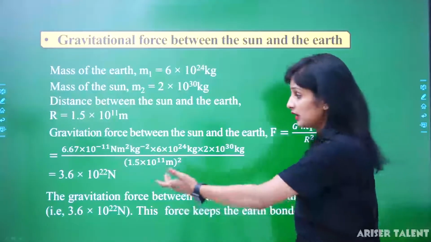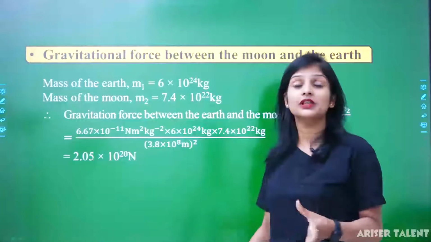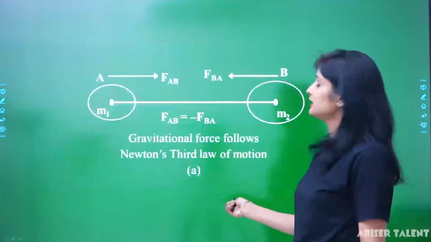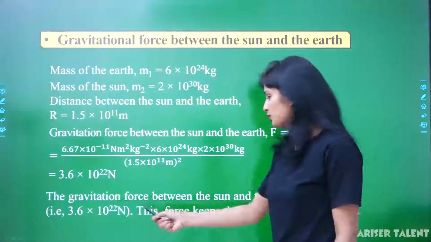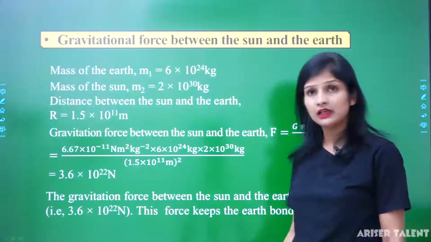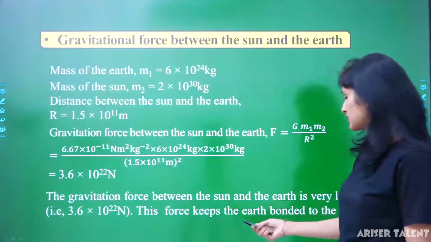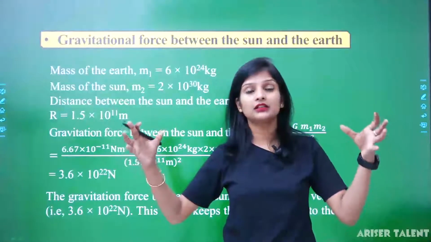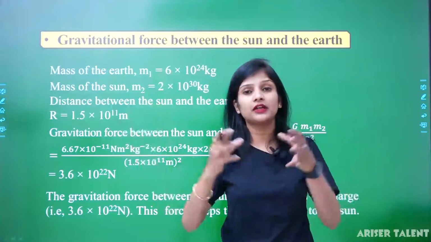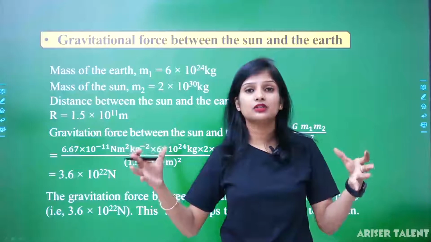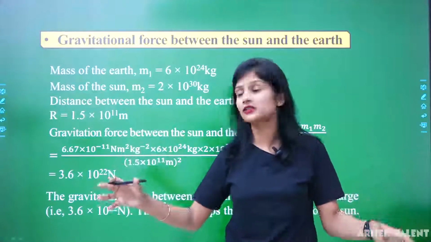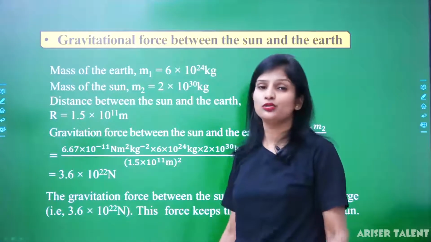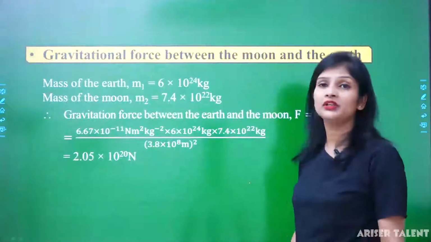The value you can see, 10 raised to power 22. Oh my goodness, this is a heavy force. Means what we can say? We can say that the gravitational force between the sun and earth is very large. So that's why this force keeps the earth bound to the sun, because we know that sun and earth are not in contact, but still they are attracted to each other. Why? Because the gravitational force between them is very large, up to 3.6 into 10 raised to power 22 Newton. So you can calculate the gravitational force.